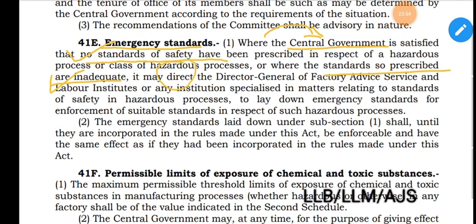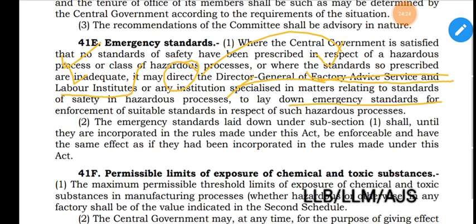Director General of what? Factory Advice Service and Labour Institute, or any institute specialized in matters relating to standards of safety and hazardous process, to lay down emergency standards for enforcement of suitable standards in respect of such hazardous process. When no standard of safety has been prescribed or prescribed but inadequate, it shall direct the Director General of Factory Advice Service and Labour Institute to lay down emergency standards.